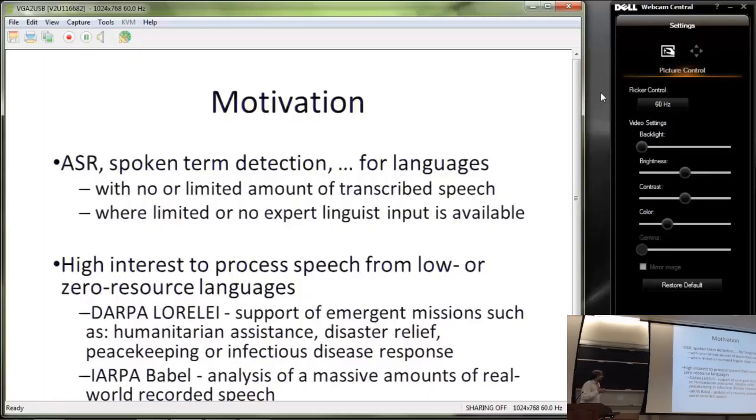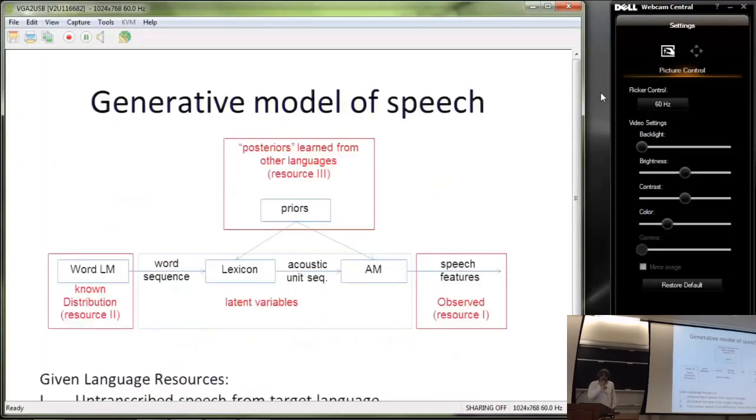A similar project, the IARPA Babel project, is again about training speech recognizers in a very short time for newly coming languages, possibly with a limited amount of transcribed data. So there is interest in this problem.